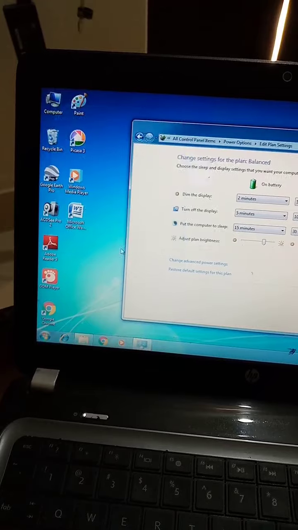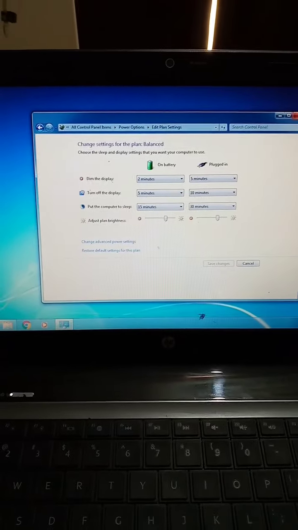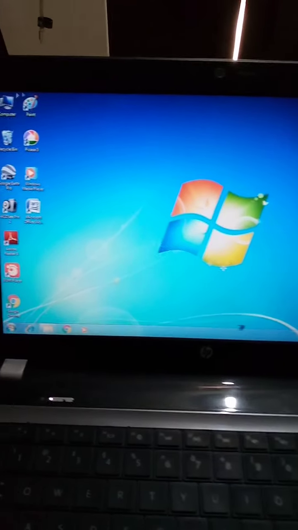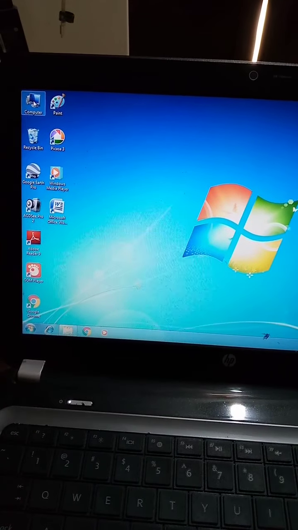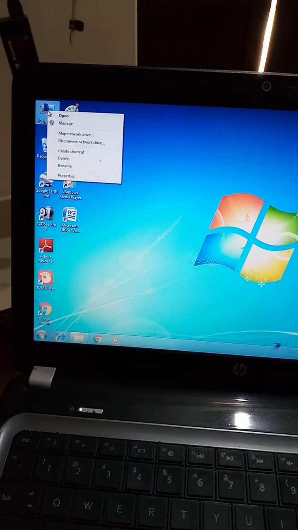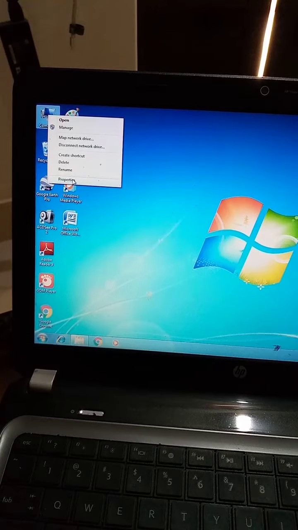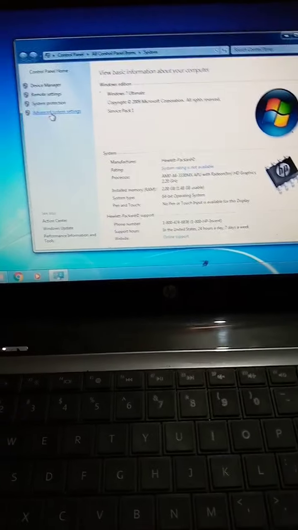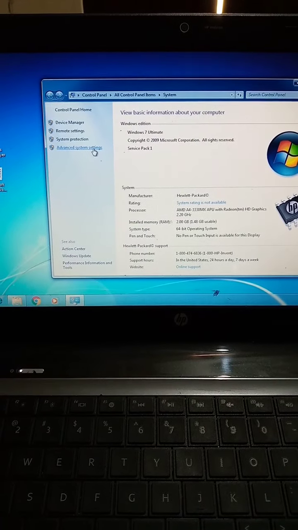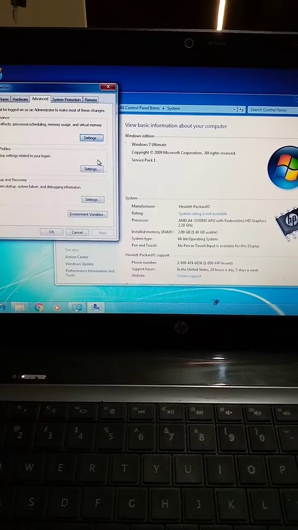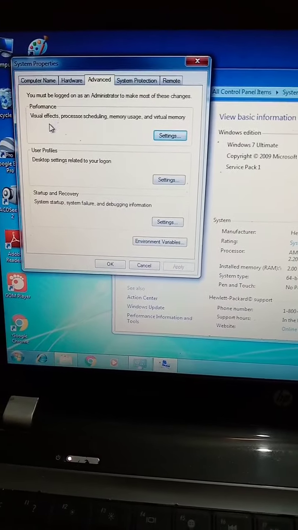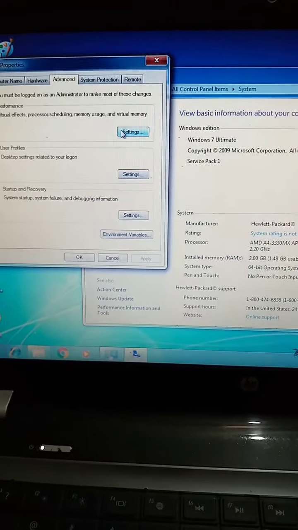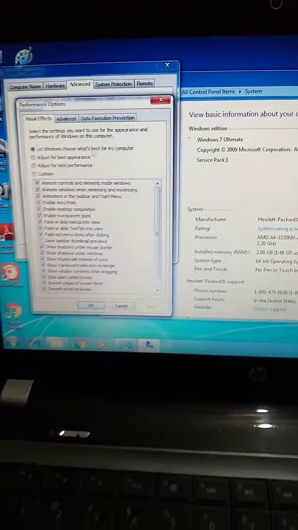Okay, now another thing you can do about it, you have to go in computer, and you have to go to properties. There you will have advanced system setting, and here you have advanced system setting, performance settings.